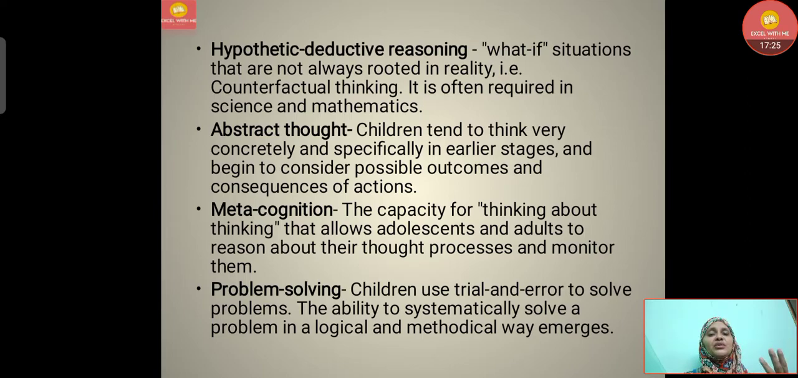Then metacognition. What is metacognition? Meta means beyond the thinking. It is the capacity for thinking about thinking that allows adolescents and adults to reason about their thought processes and monitor them. Then comes problem solving. Children use trial and error to solve problems. The ability to systematically solve a problem in a logical and methodical way emerges here. That means they will start trying again and again to solve any problem here.